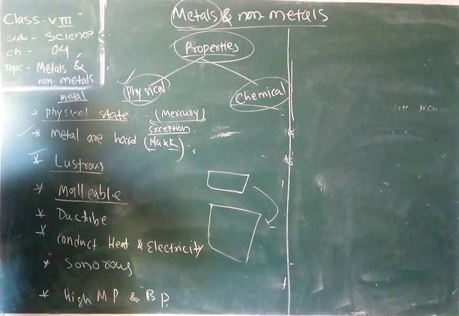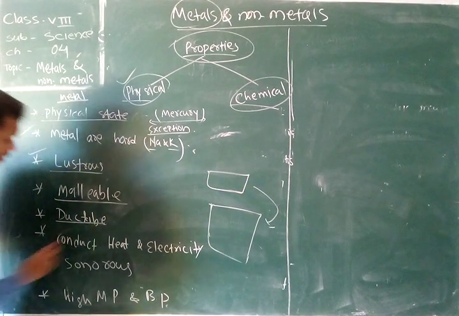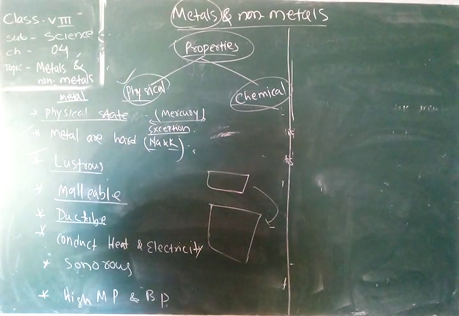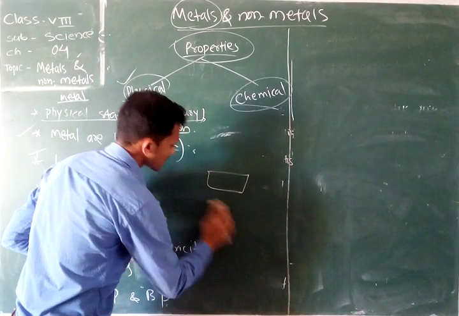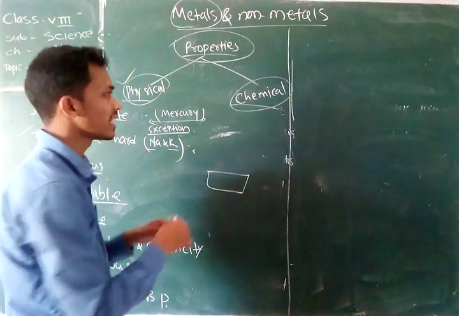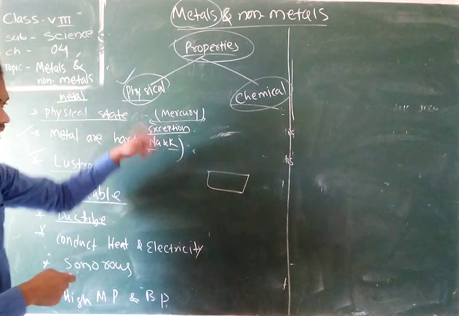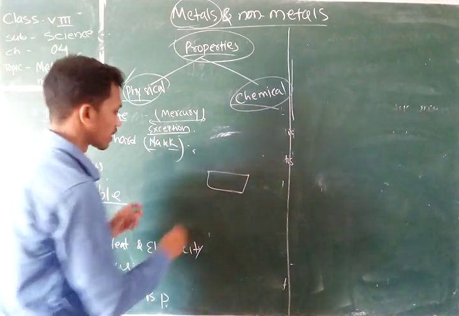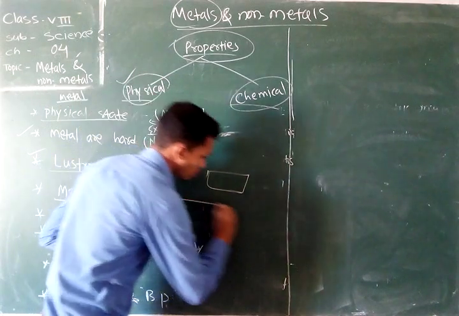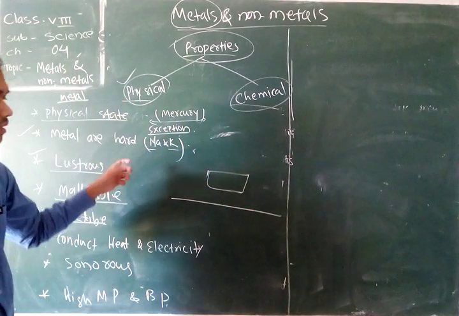After that, ductile. What is ductile? Ductile is the property by which we can convert a piece of iron, by heating it and striking it with a hammer continuously, into a long thin thread.